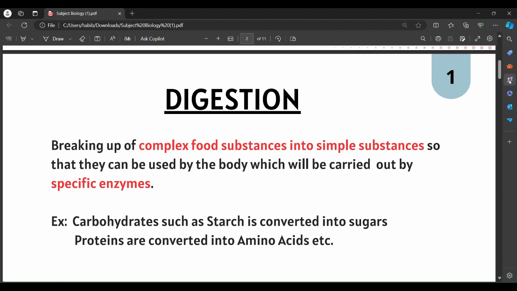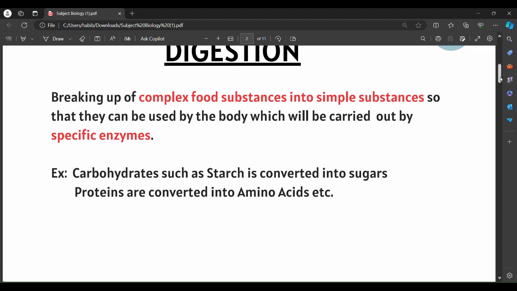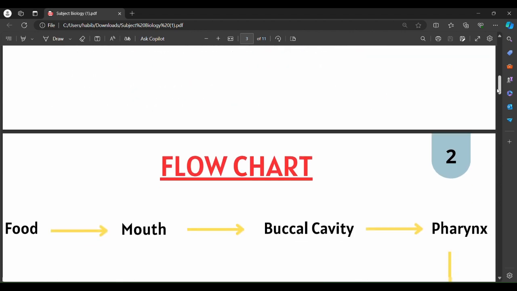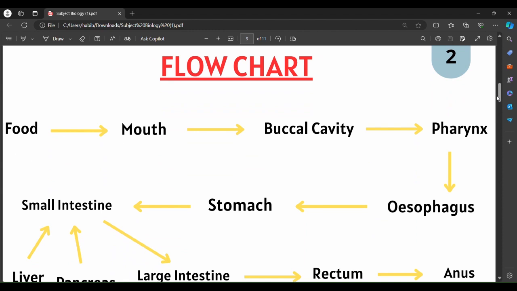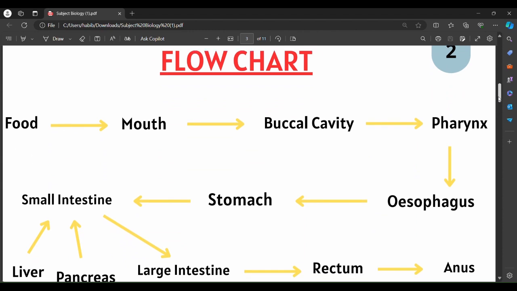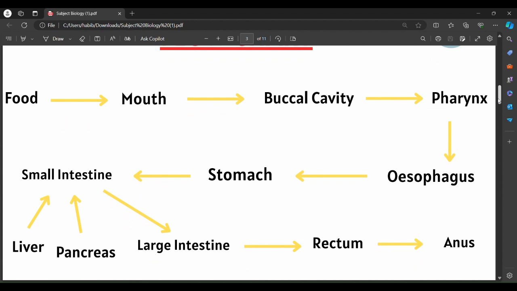Now let us dive deeper into the concept. Before we understand what the human digestive system is, we need to understand which parts are included in it. The first part is the mouth, second is the buccal cavity, third is the pharynx, fourth is the esophagus, next is the stomach, then the small intestine, and later the large intestine, which opens into the rectum, and the last part of the digestive system is the anus. We'll understand how the liver and pancreas play an important role in the human digestive system later in this video.